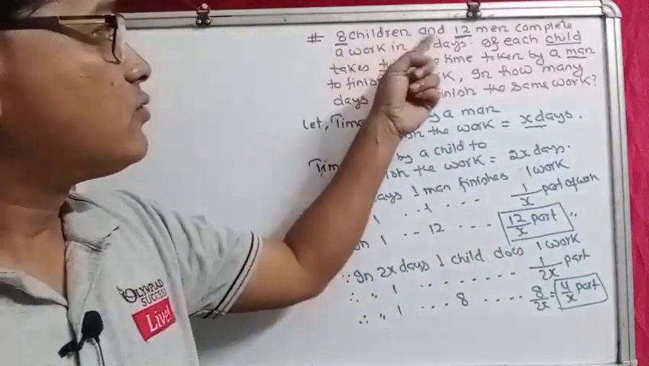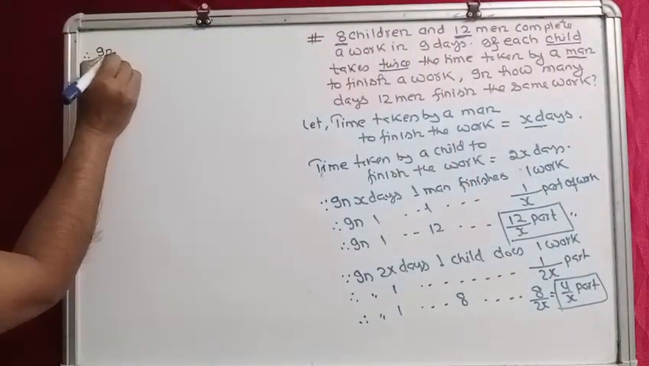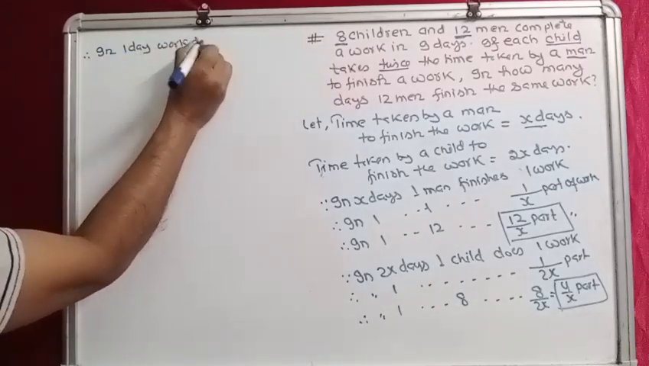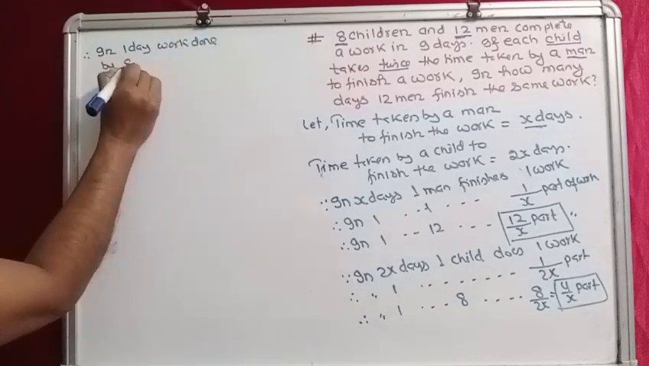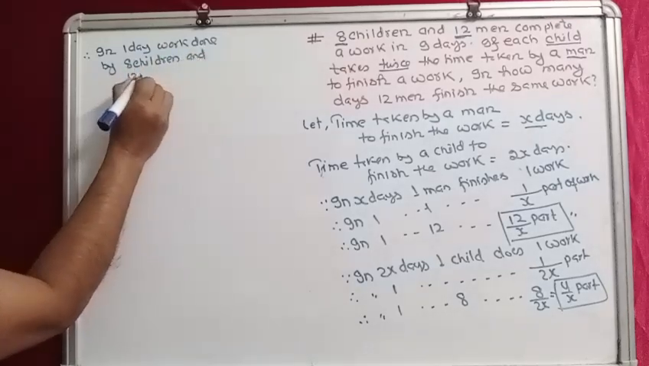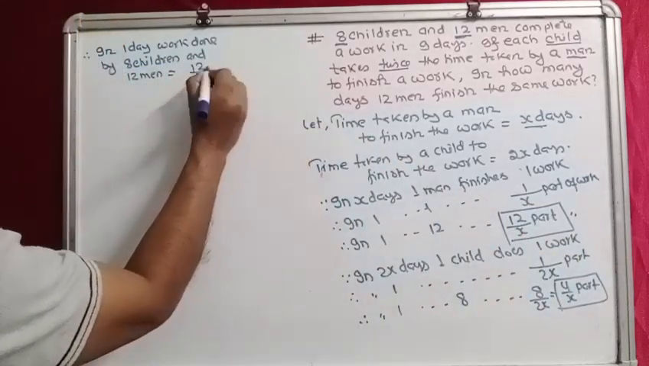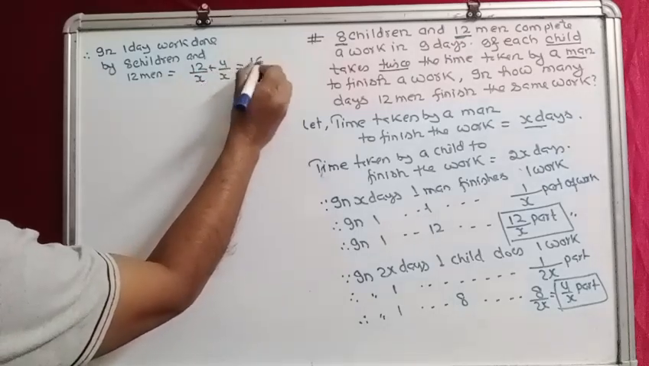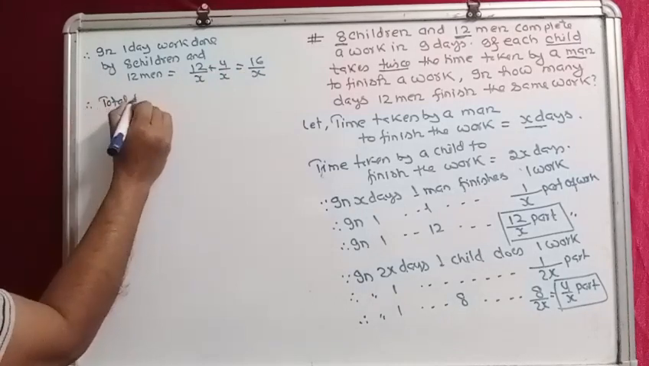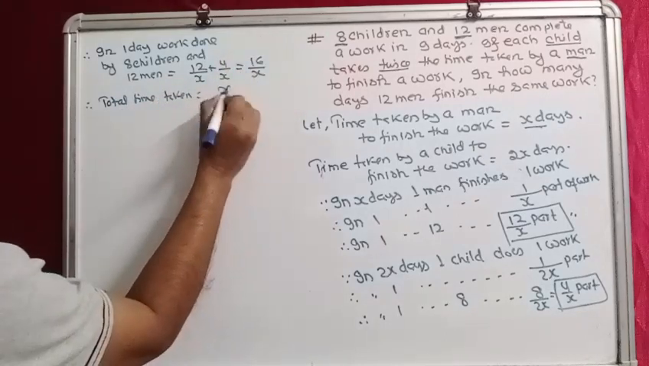Now they are working together, right? So therefore in one day, the work done by 8 children and 12 men, obviously we have to add: 12 by x plus 4 by x, which is equal to 16 by x. So the total time taken would be the reciprocal of this, which is x by 16.